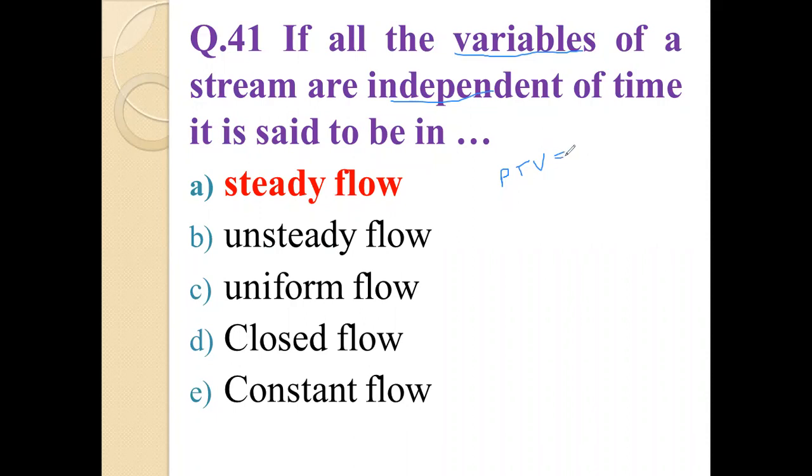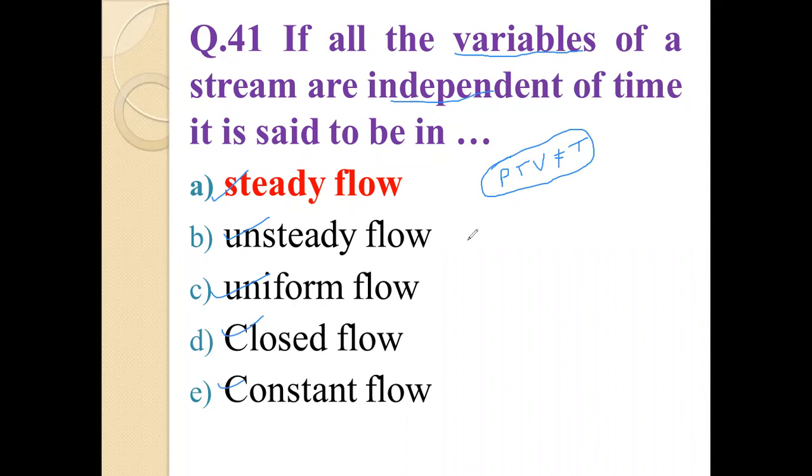Which type of flow is this? Whether it is steady flow, unsteady flow, uniform flow, closed flow, or constant flow.